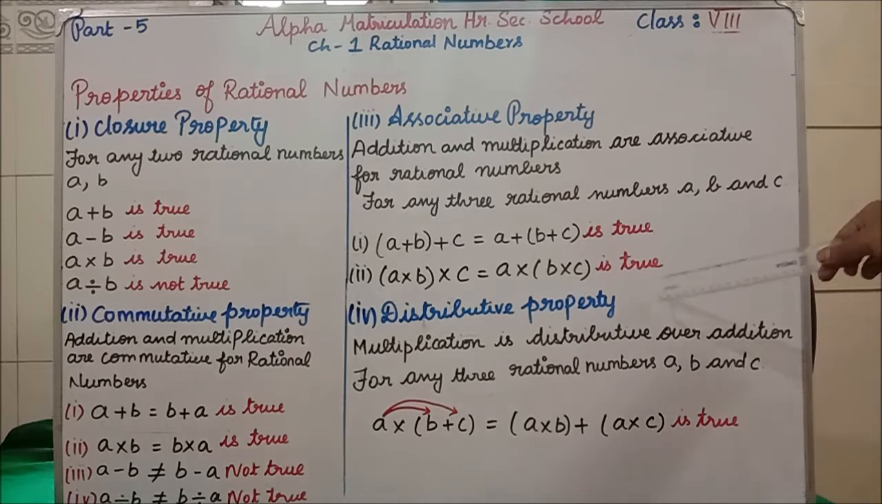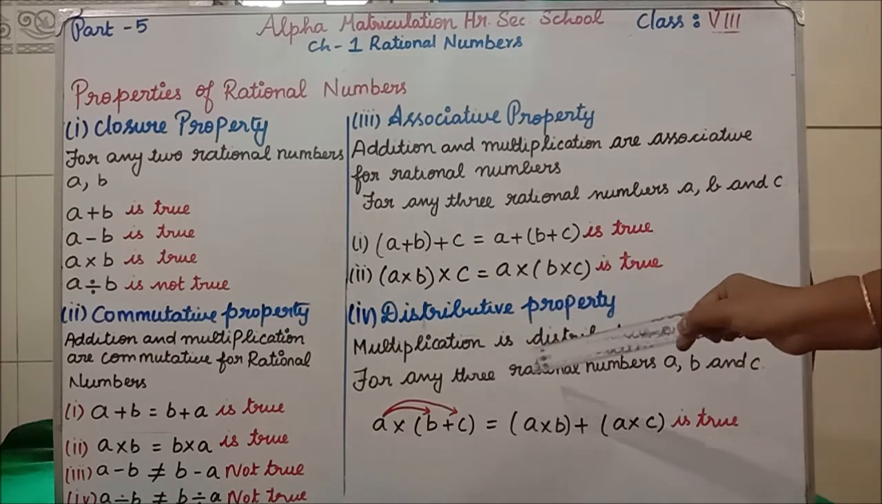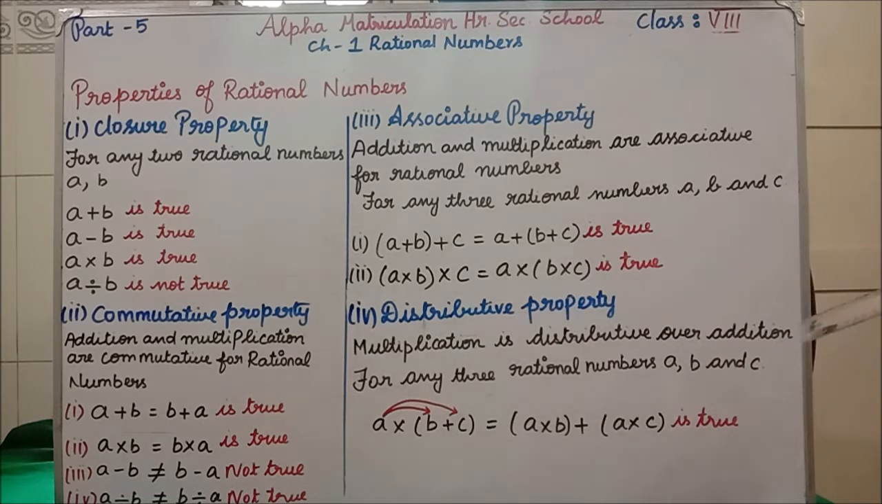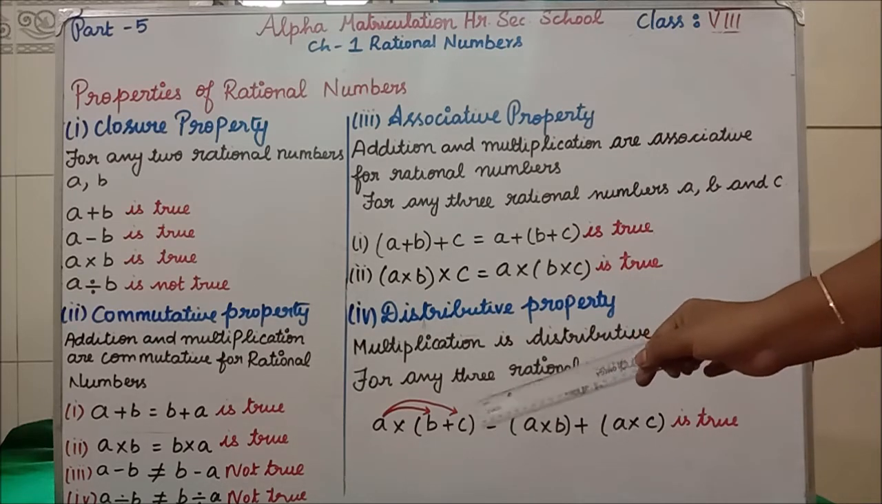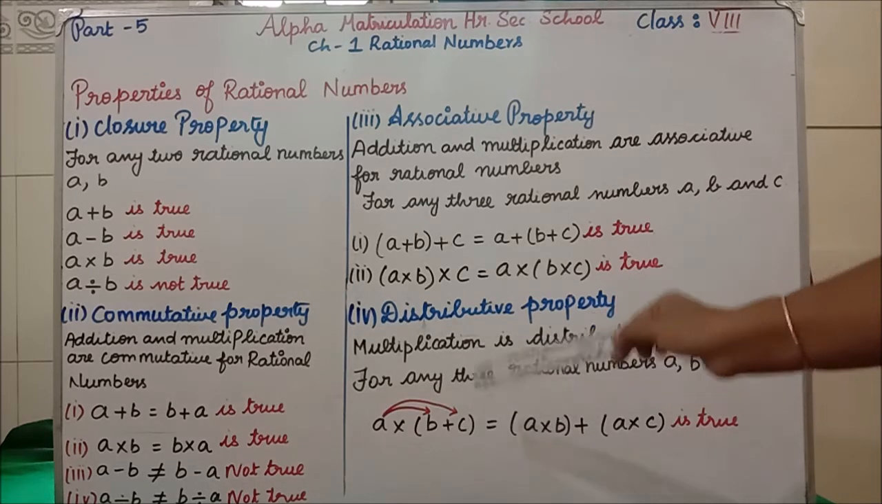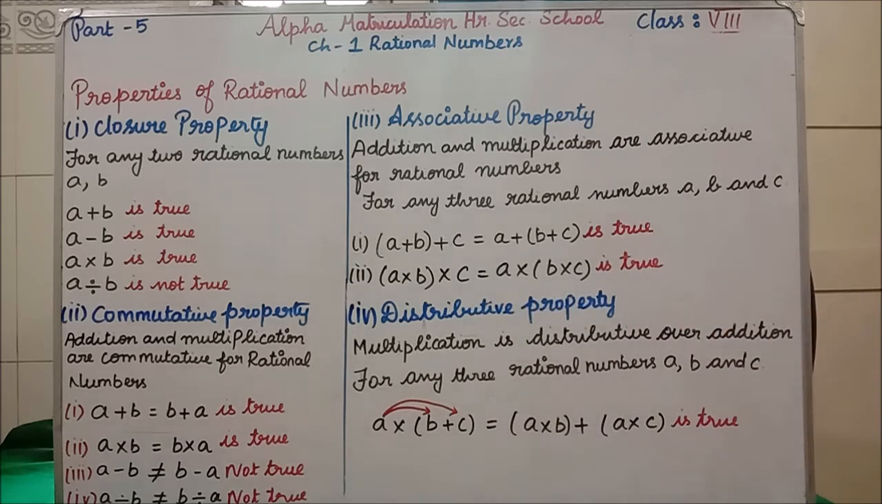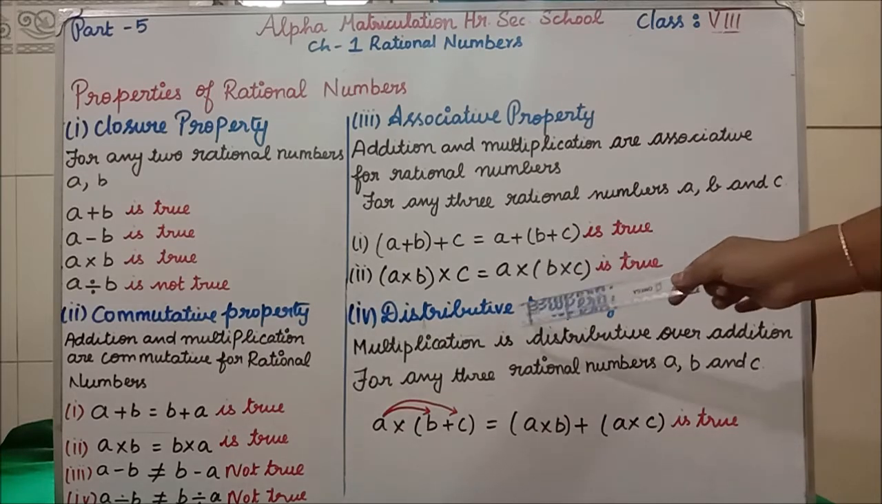Clear? Distributive property. Multiplication is distributive over addition. Clear? In the multiplication, how we are doing this? With addition, we are doing in distributive property. In the word itself, distribute means what? We have to distribute everything. That is the meaning of distribute, no? Giving everything. So, like that only.